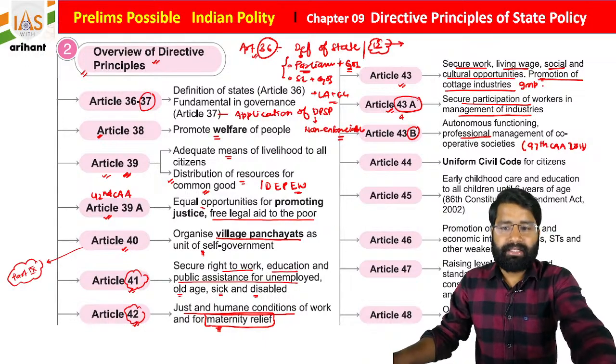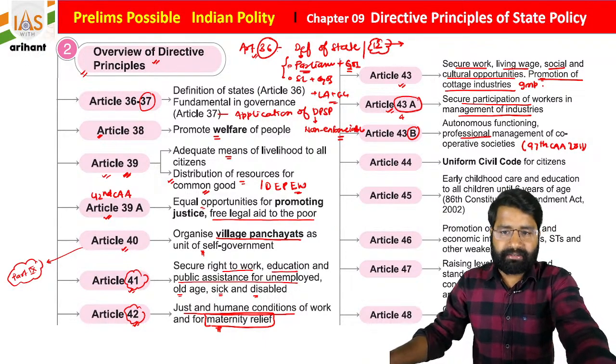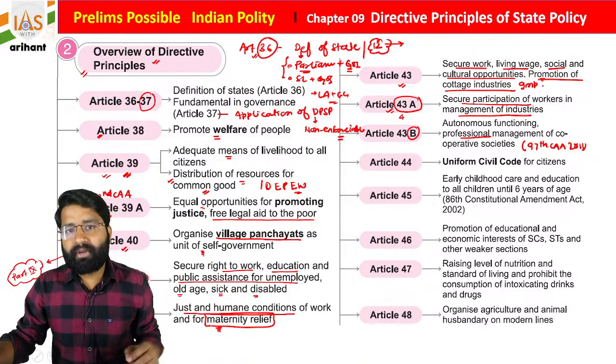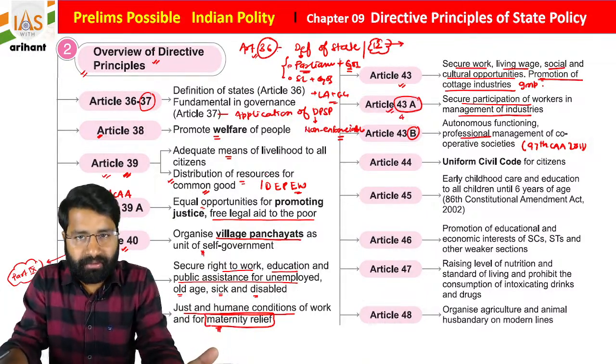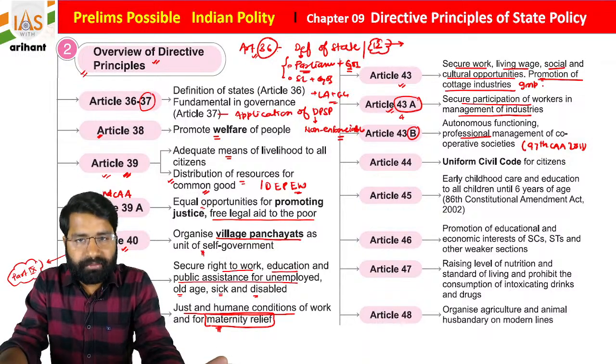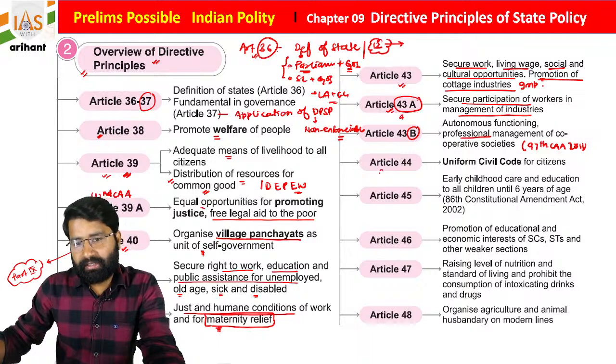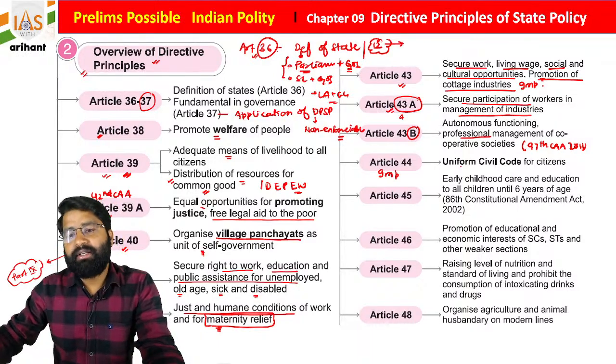Okay, easy. And we can divide this data in accordance with the social principle, Gandhian principle and Western intellectual principle too. Then Article 44, a very important article, Uniform Civil Code. Goa implemented it. Uniform Civil Code for citizens.